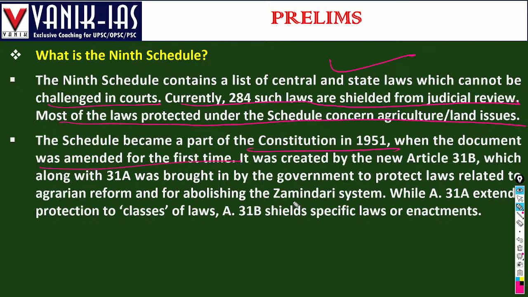It was created by the new Article 31B, which along with 31A brought in protection for laws related to agrarian reform and abolishing the zamindari system. So the ninth schedule became part of the constitution in 1951.